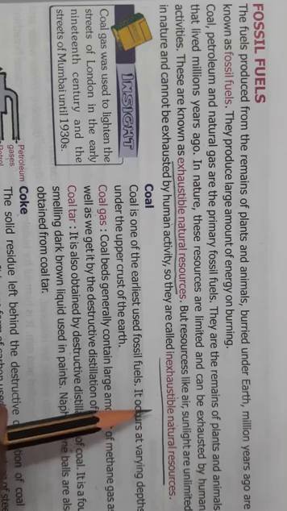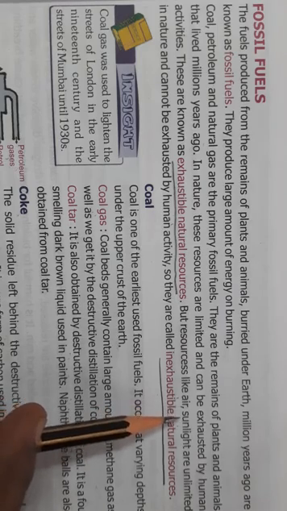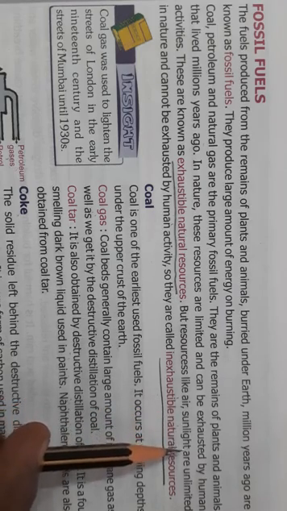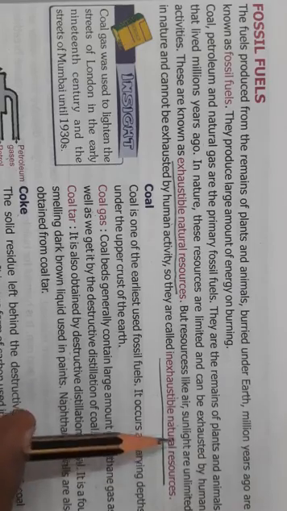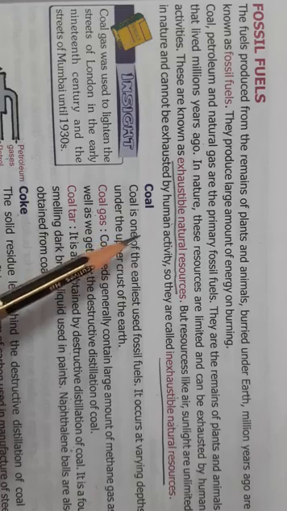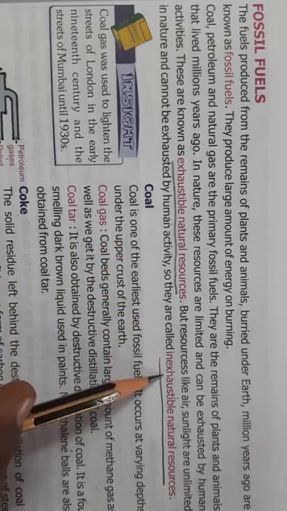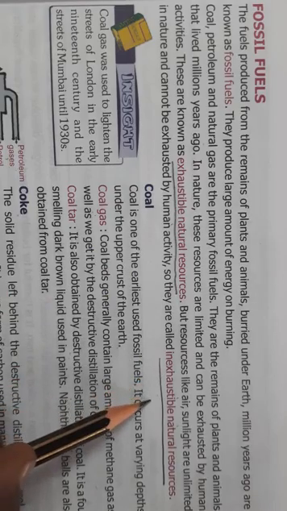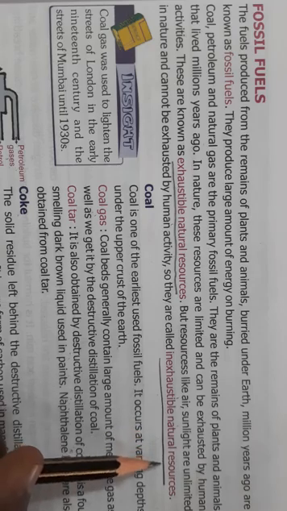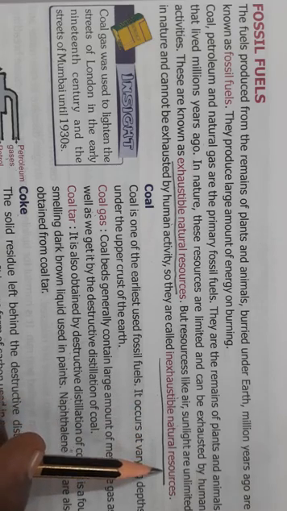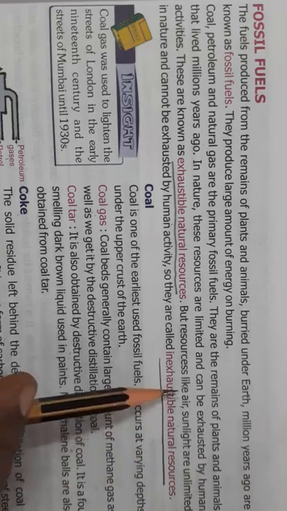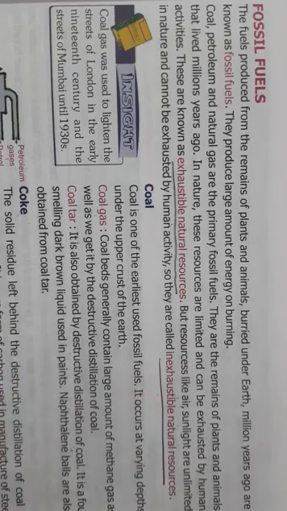Whereas there are some other resources like air and sunlight, which are unlimited. They are found abundantly in nature and cannot be exhausted by human activity. And these are called inexhaustible natural resources. These are inexhaustible natural resources, okay? Like air and sunlight.